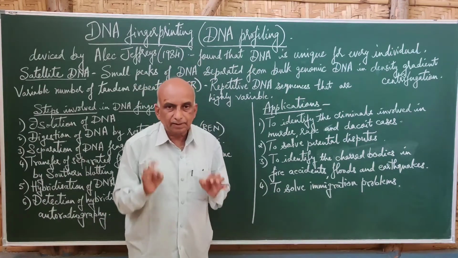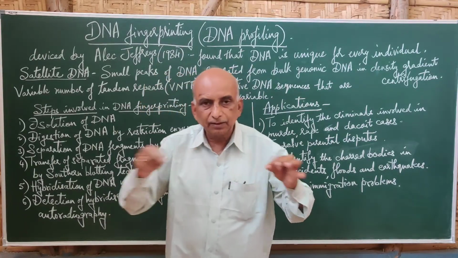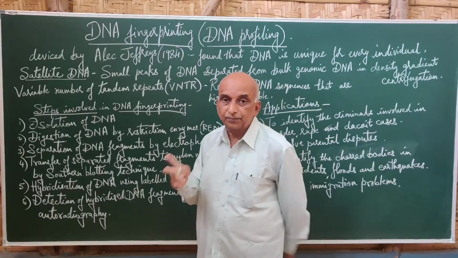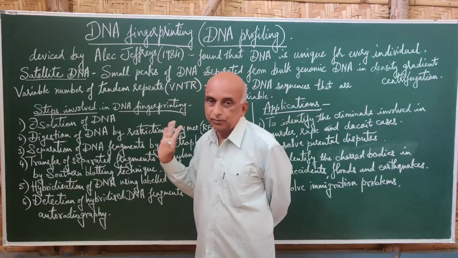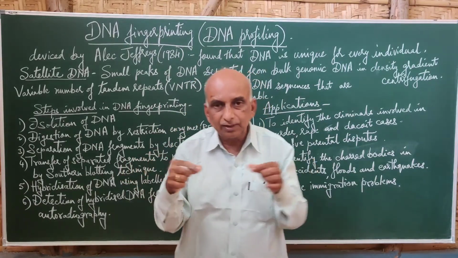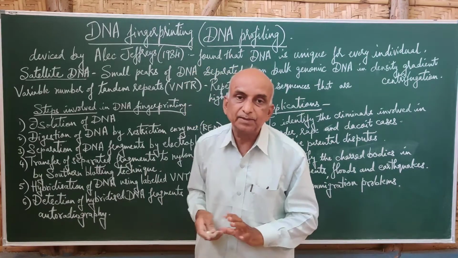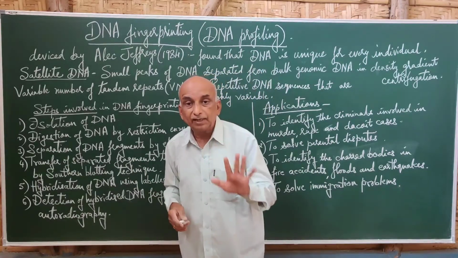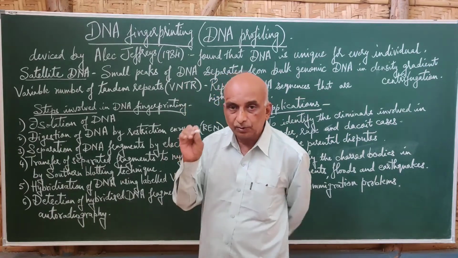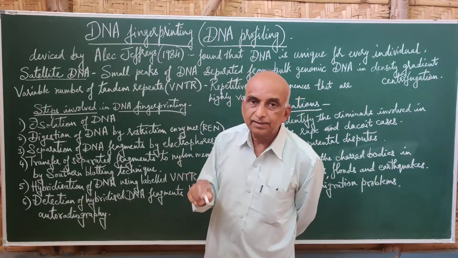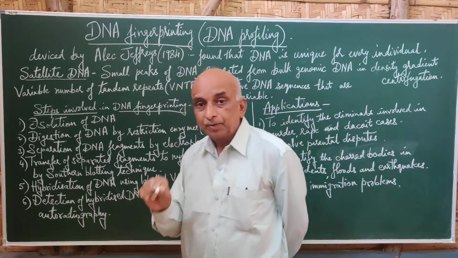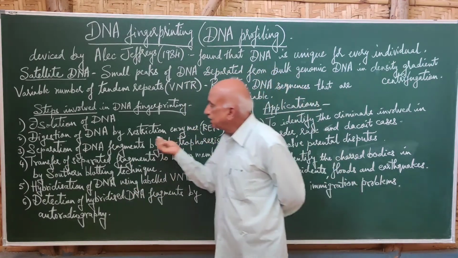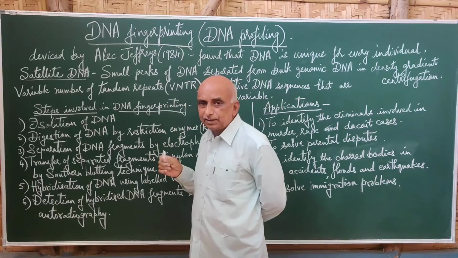Whenever we want to cut a length of DNA into different sized fragments, restriction enzymes are used. When we want to join DNA, ligase enzyme is used, which we mentioned in DNA replication. So ligase is the only enzyme which joins DNA, and restriction enzymes are the only enzymes which cut DNA or break DNA into fragments. That is the second step.